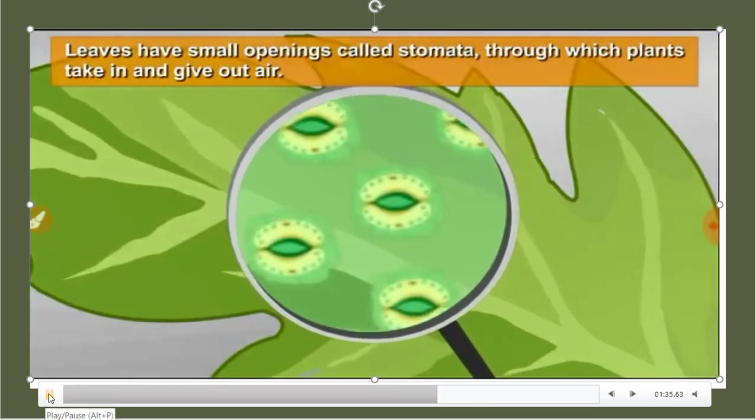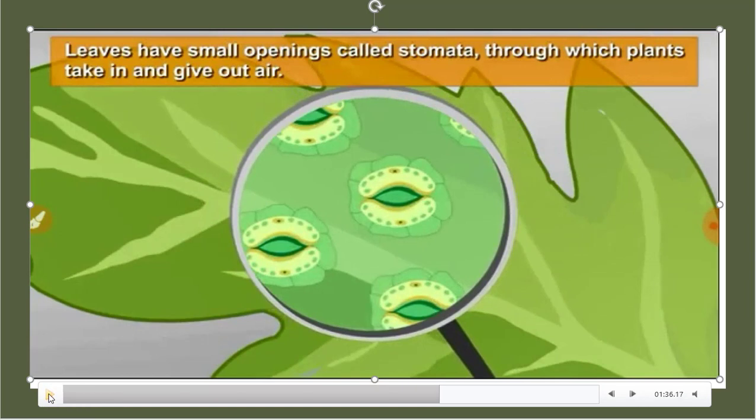Leaves have tiny openings called stomata, through which plants take in and give out air. These stomata not only help in gas exchange, but also help in the transpiration process. What is transpiration? Excess water present in plants evaporates through stomata into the atmosphere. That process is called transpiration. Transpiration and gas exchange, both processes occur through stomata.